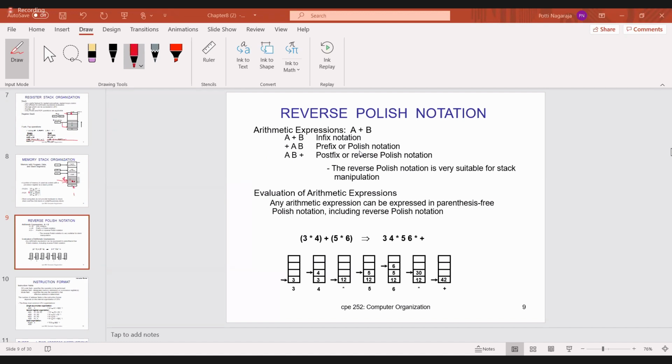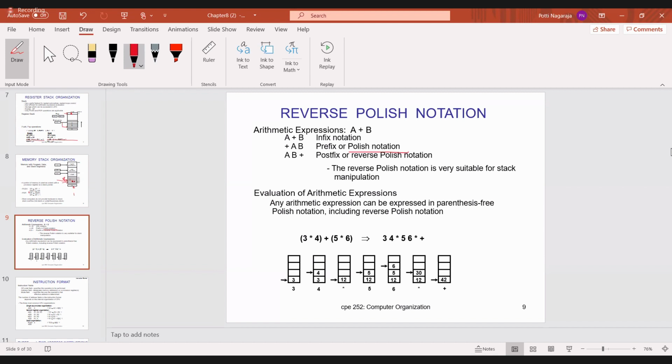Then prefix or polish notation. What is that? First the operator will come. The operator is addition, so plus will come, then AB. That is prefix. So in the name itself it is prefix. Prefix is nothing but the operator that you have to write first.